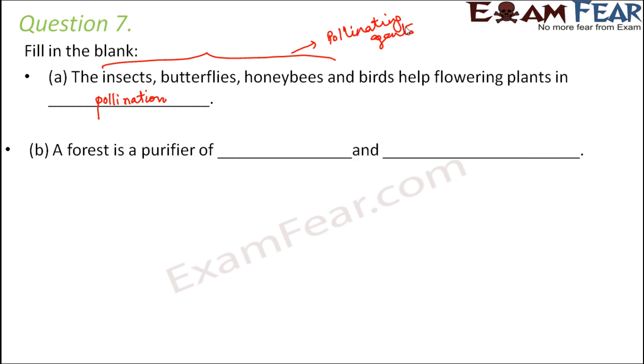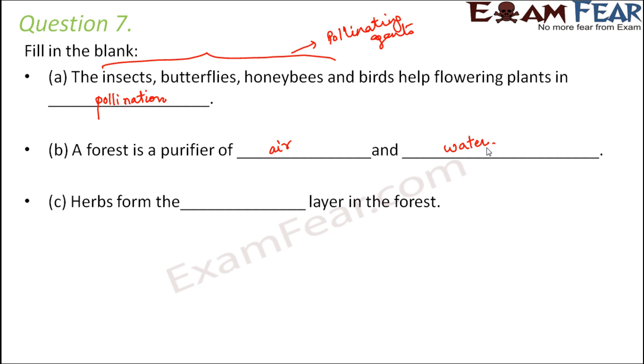A forest is a purifier of dash and dash. So a forest purifies, of course, air, because it takes in carbon dioxide from the air, and a forest also helps to purify water. The groundwater that is present is under the control of the forest, because the soil is present there, so the water will seep in through the soil and get inside. So forests have control over both the atmosphere, that is the air, as well as water.